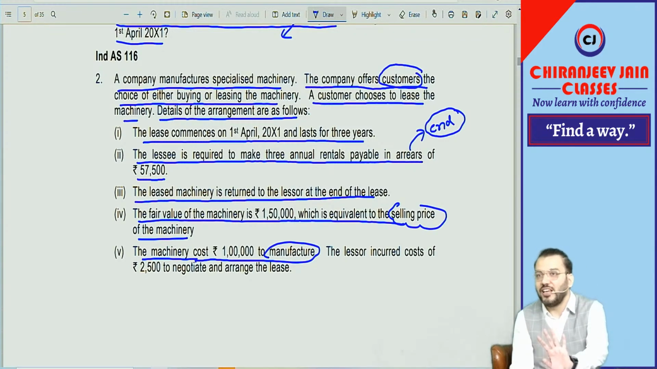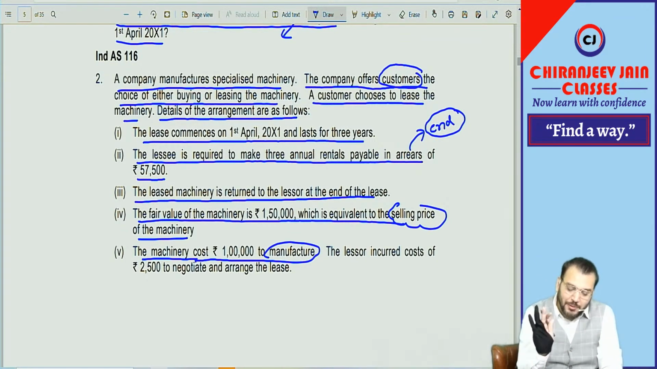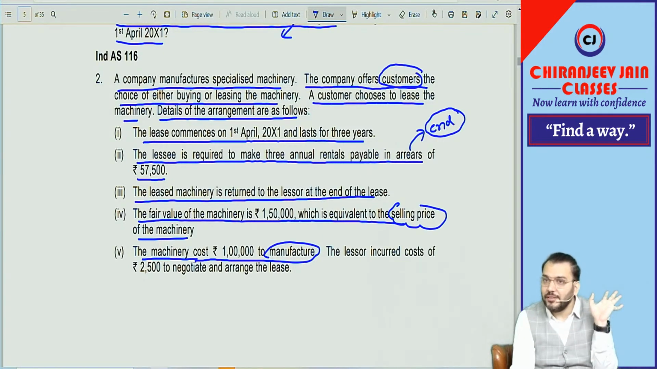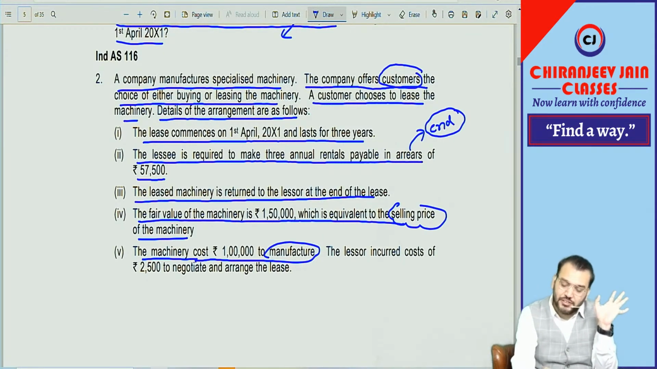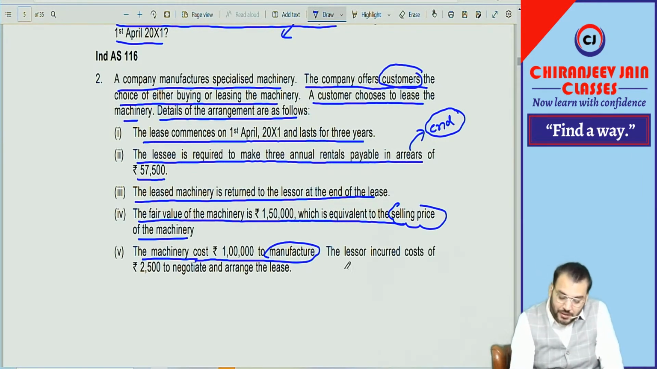Now the question is not silent. Understood? Till point number 4 we were having doubt, but now they have given that the lessor is a manufacturer. Now if you apply non-manufacturer accounting, 0 marks. Now your assumption will not prevail. And believe me, a student might do accounting based on non-manufacturer. Correct? Yes, sir. So the lessor incurred a cost of 2,500.